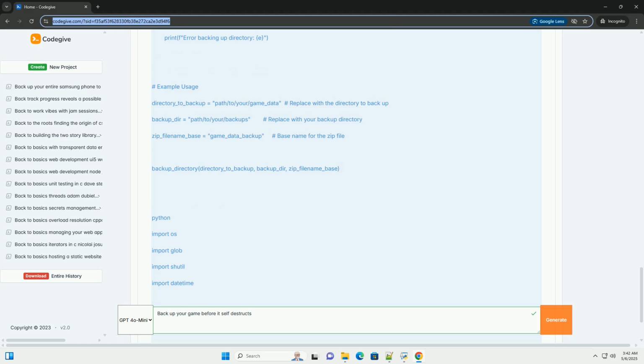1. Simple local backup, file copy. Explanation: shutil.copy2 copies the file while preserving metadata, timestamps, and permissions. Use shutil.copy if you don't need to preserve metadata. Timestamping adds a timestamp to the backup file name to prevent overwriting. Error handling includes a try-except block to catch potential errors. Directory creation, os.makedirs, creates the backup directory if it doesn't exist.